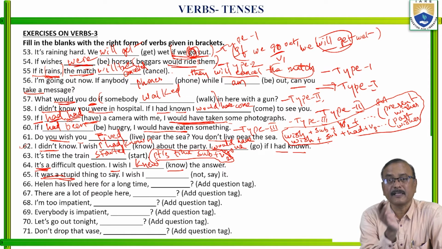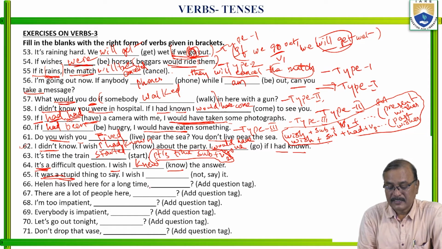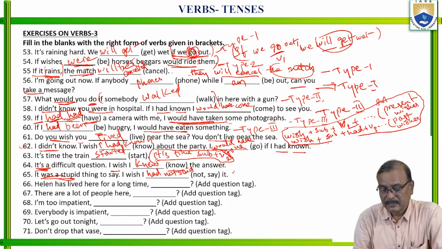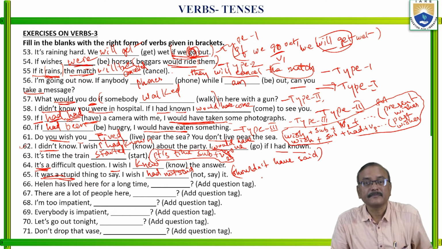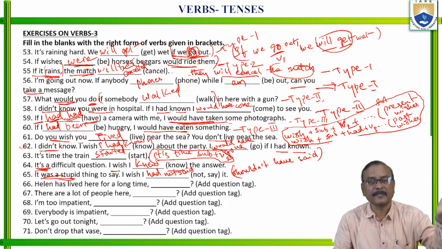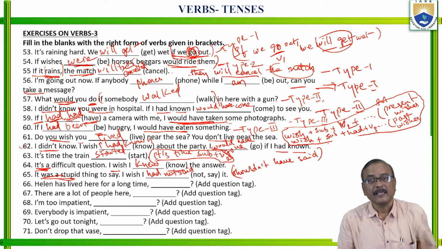You see, we are speaking of the past. I wish I had not said it. Or I shouldn't have said it. Or I had not said it. Actually, here I said it stupidly. It was a stupid thing to say. That is past. I wish I had not said it. I shouldn't have said it.